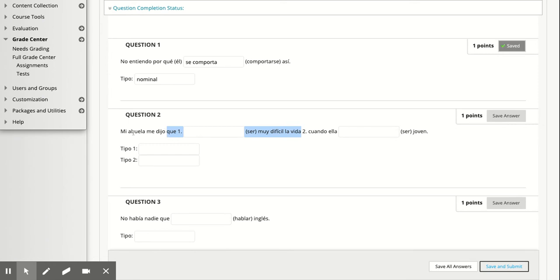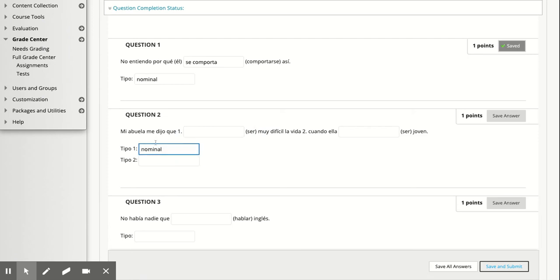Here, me dijo que, she told me that, blah, blah, blah. So who or what did she tell me? That life was very difficult. It's functioning as the direct object. Now, you could have something that's modifying the verb. So like if you said how she told me, or when she told me, or where she told me, that kind of thing, that modifies the verb, but what she told me is always going to be the direct object. So if it's told me something, or I understand that, or we knew that, if it's answering the question what, that's always going to be a nominal. So we're going to say this is a nominal.